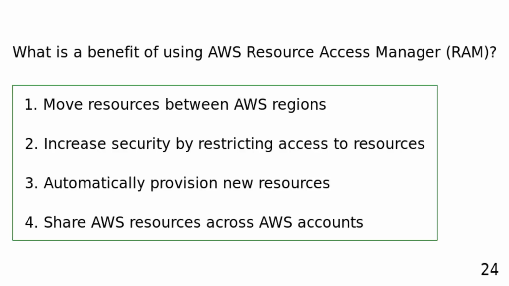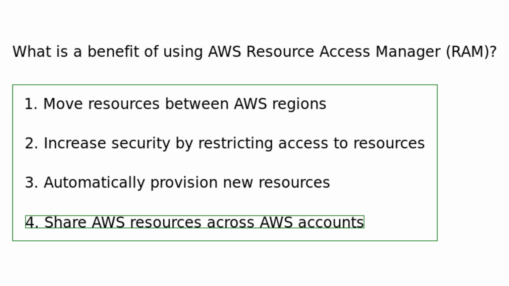What is a benefit of using AWS Resource Access Manager? Move resources between AWS regions. Increase security by restricting access to resources. Automatically provision new resources. Share AWS resources across AWS accounts. A benefit of using AWS Resource Access Manager is the ability to share AWS resources such as EC2 instances, EBS volumes, and snapshots across AWS accounts.